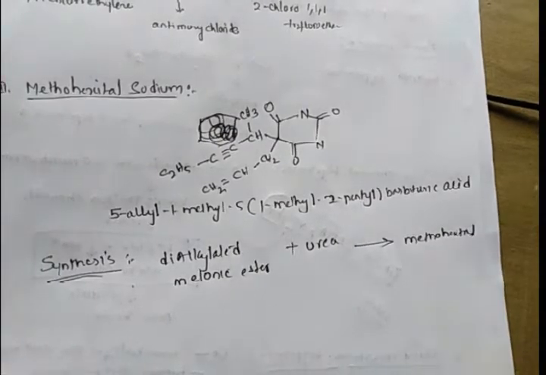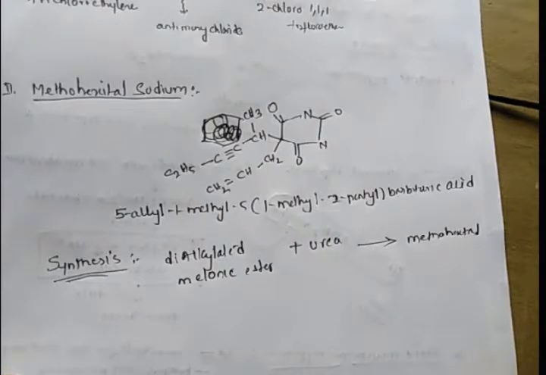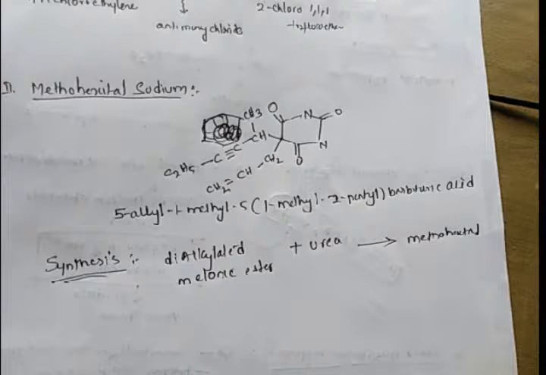So when you treat a dialkylated malonic ester with urea, we will get methohexital. So first you have to go for synthesis of the dialkylated malonic ester. Then we will treat this obtained malonic ester with urea.